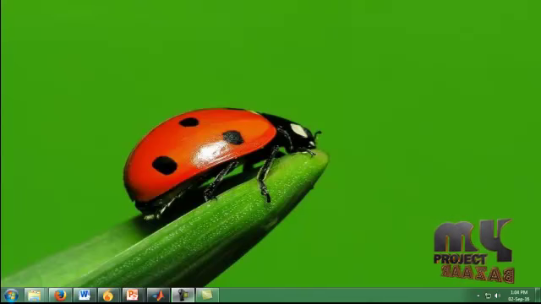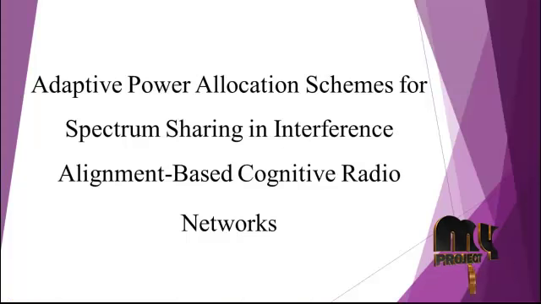Welcome to myprojectbazaar.com. The project title is Adaptive Power Allocation Schemes for Spectrum Sharing in Interference Alignment Based Cognitive Radio Networks.